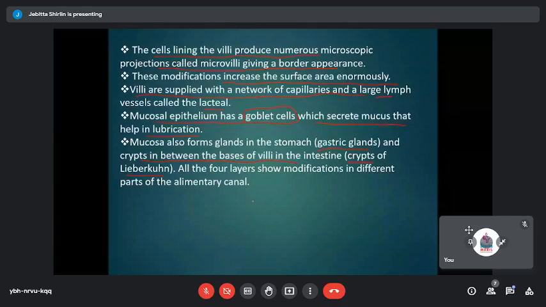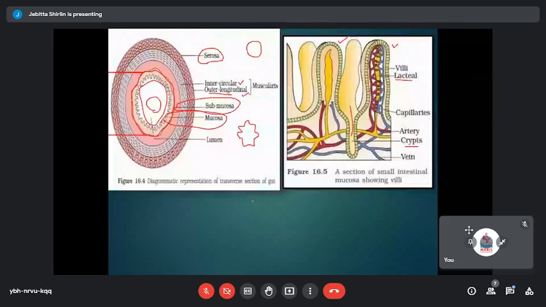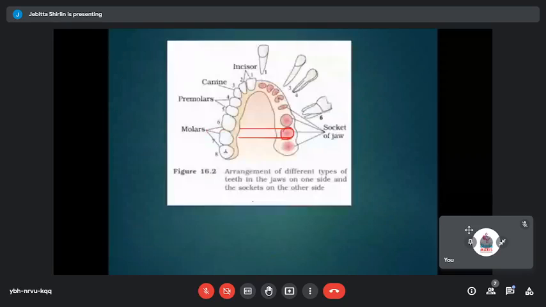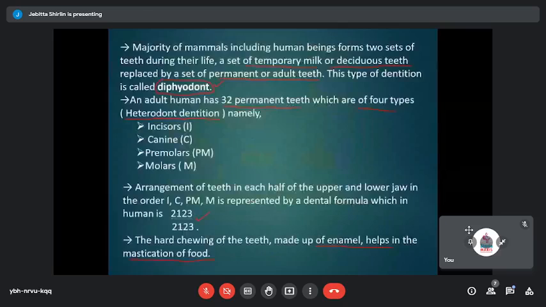So we will have a quick recap of what we have seen. We started with the structure of the alimentary canal, beginning with the opening, the mouth. What are the associated structures in the mouth? You have teeth in the mouth, located on the sockets of the jaw, and we saw the different types of dentition and the dental formula. Please go through the slides, and if you have any doubt, please get it cleared now itself.